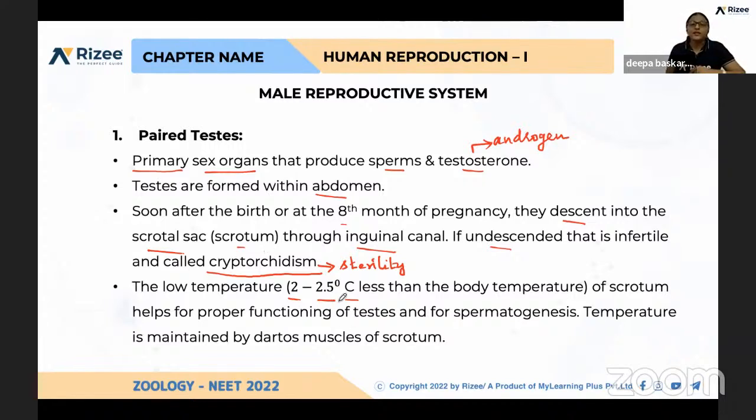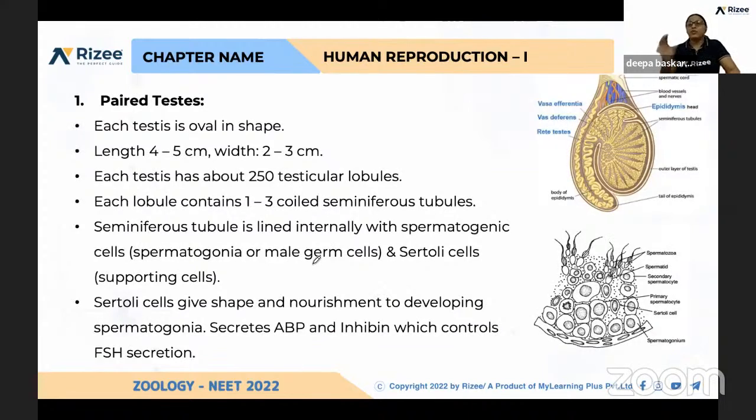Okay, and see here, I explained to you that the scrotum is made up of different types of tissues. Fibrous tissue is present, muscular tissue is also present. The muscle which is responsible for maintenance of a temperature 2 to 2.5 degrees lesser than the body temperature is dartos muscle. So many questions can be asked from this part. Let us see about the structure and the internal components, the anatomy of testis.